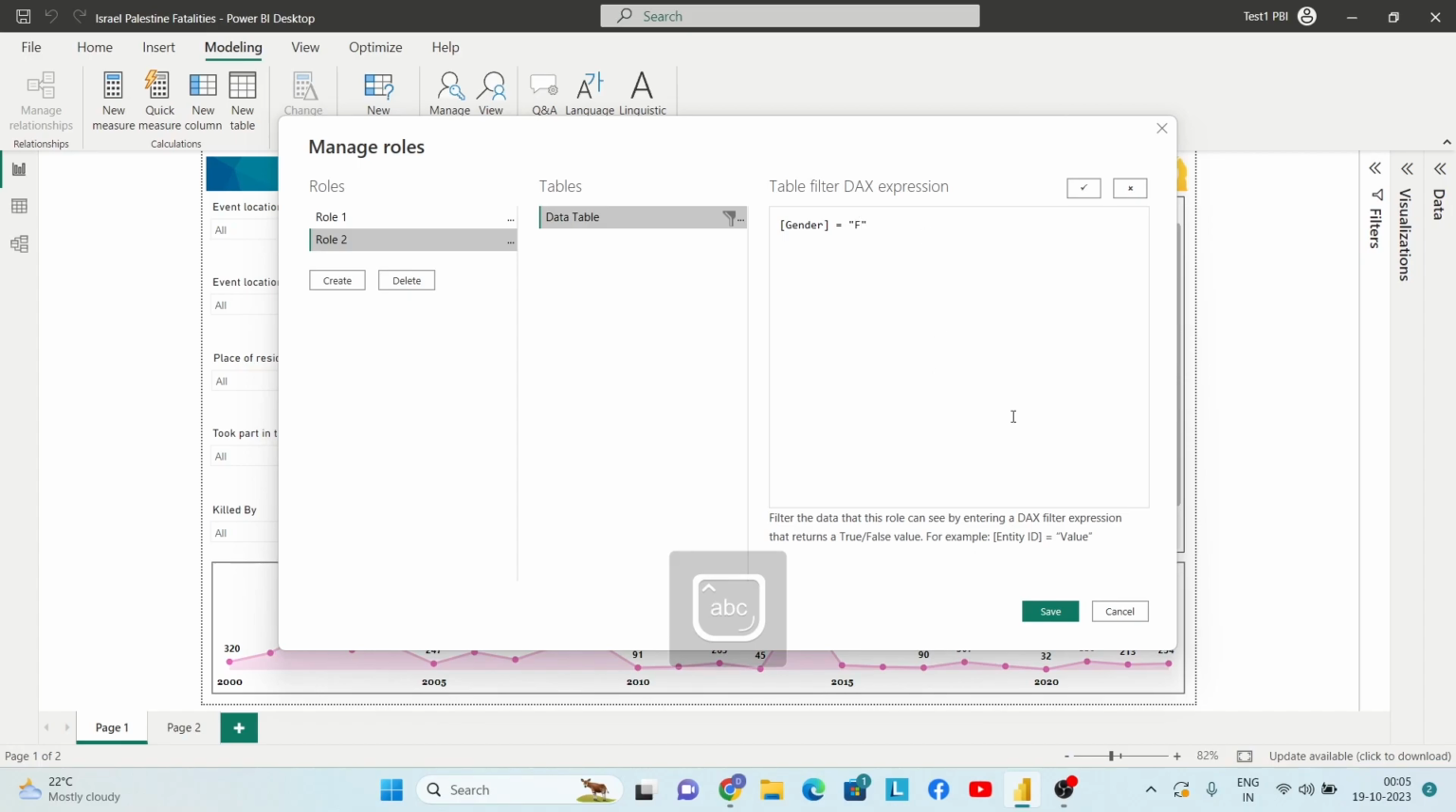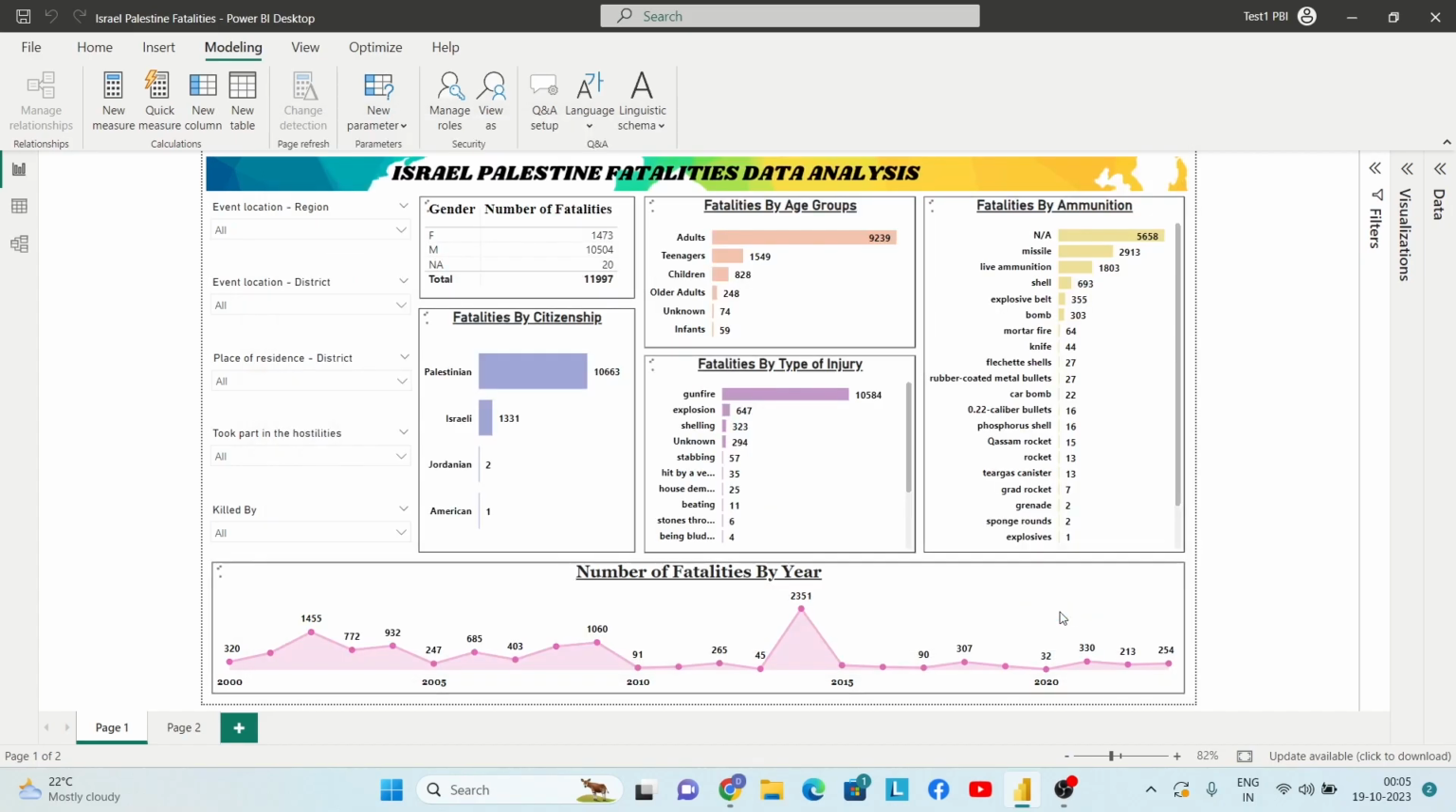In our data set, we are representing male and female by the letters M and F. So that's why I have used these letters here, and I'll simply click on save. Now we have created these two roles.